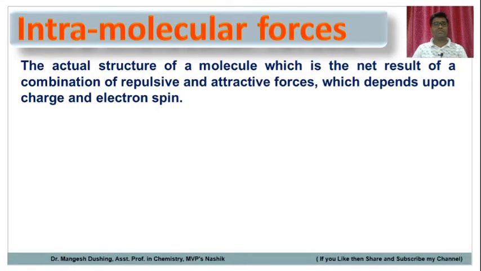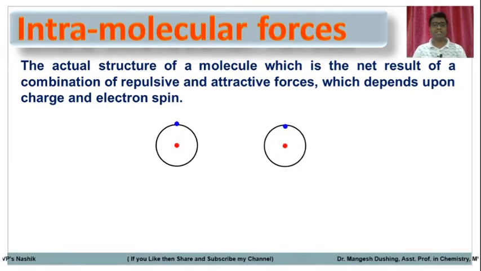Within a molecule, there are some attractive forces and repulsive forces. Those forces are called intramolecular forces. The actual structure of the molecule is the net result of this combination of repulsive and attractive forces, which depends upon the charge and electron spin. So within the molecule some attractive forces are there, some repulsive forces are there. The actual structure of that molecule is a result of this combination, and its stability also depends upon these repulsive as well as attractive forces.